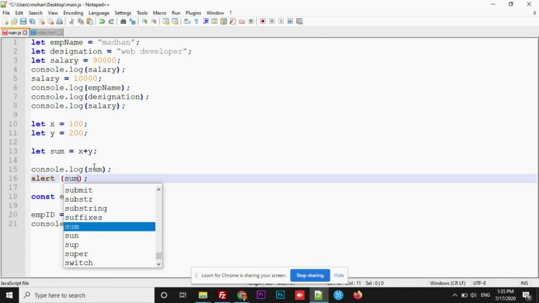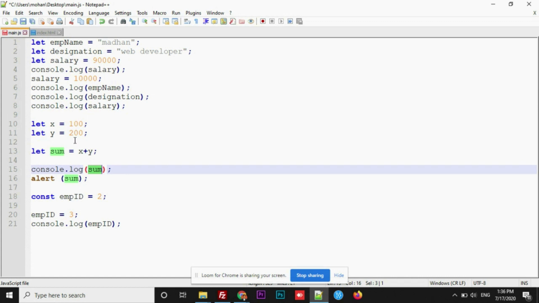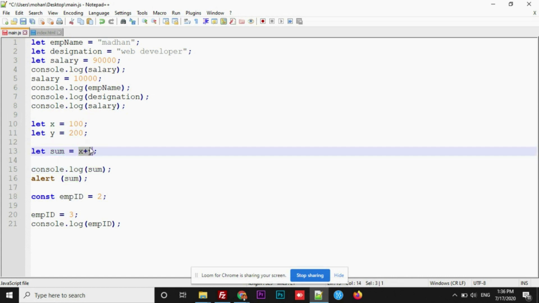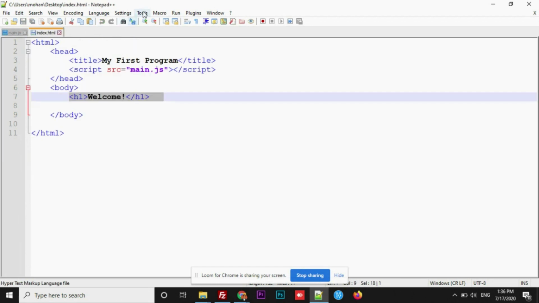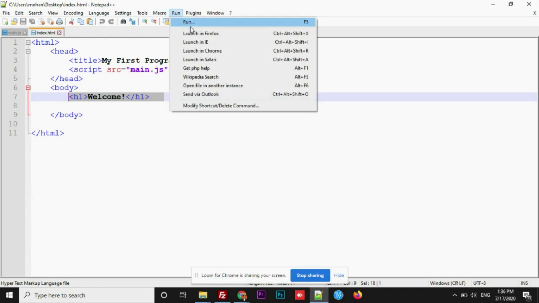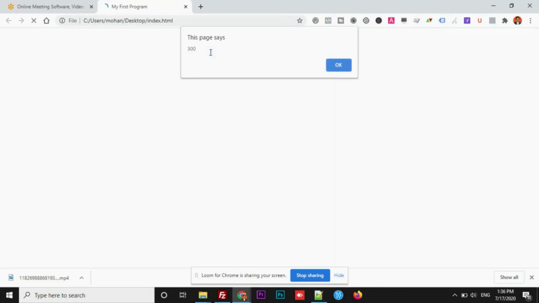Sum is a variable which is holding the data of x plus y. Math will be performed here. 100 plus 200 will get stored inside sum, and I'm trying to alert the information stored inside the sum variable. Now let's see how it displays. Save this. Let's go to the index file and run.